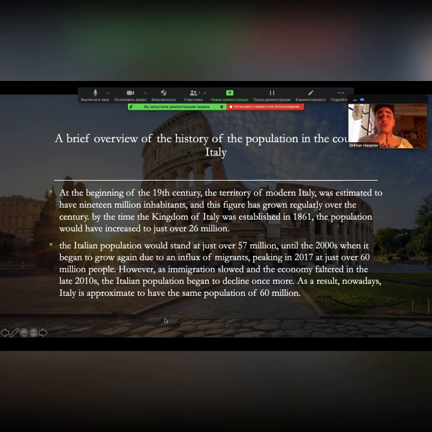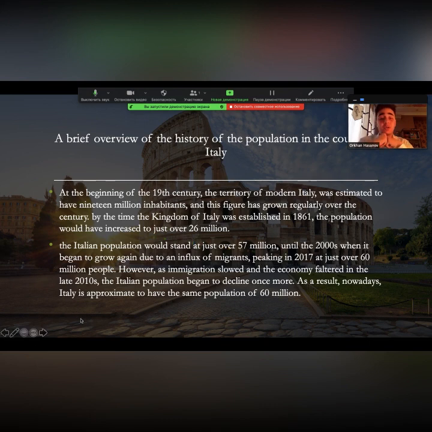Here is brief information on the history of the population in the country Italy. At the beginning of the ninth century, the territory of modern Italy was estimated to have 19 million inhabitants, and this figure has grown regularly over the century. By the time the Kingdom of Italy was established in 1861, the population had increased to just over 26 million.